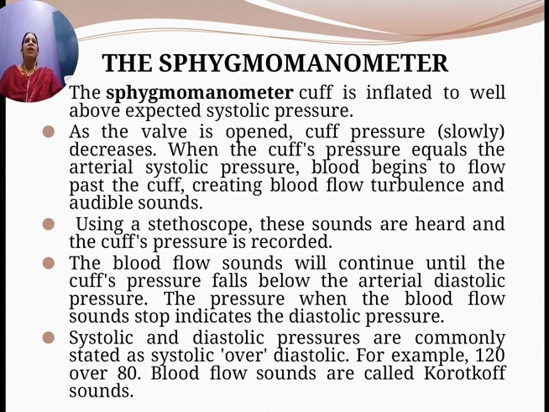Systolic and diastolic pressures are commonly stated as systolic over diastolic. For example, 120 over 80. 120 mm of mercury is the systolic pressure and 80 mm of mercury is the diastolic pressure. The blood flow sounds are called Korotkoff sounds. These sounds, which are audible with the stethoscope, are so called Korotkoff sounds.